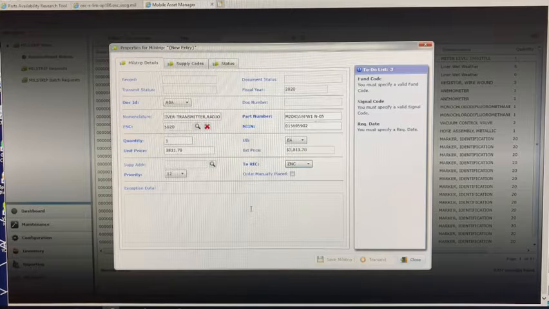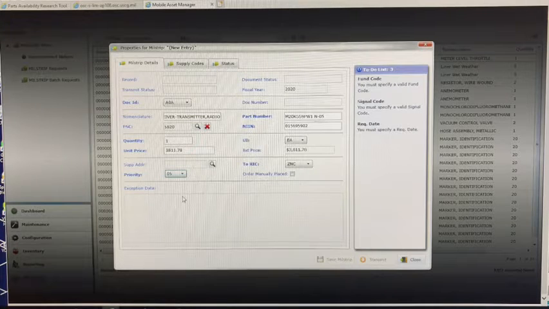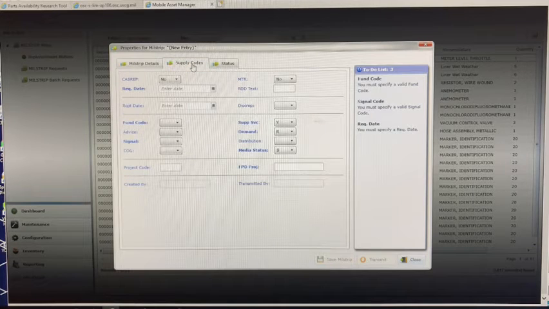Select the applicable priority from the drop-down menu. For emergency, select 2 or 3. For mission impaired, select 5 or 6. And for routine, select 12 or 13. Next, select the Supply Codes tab at the top.